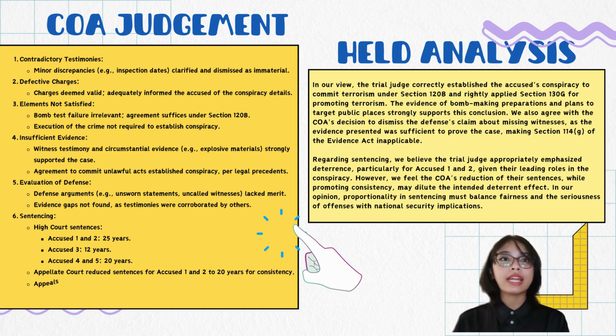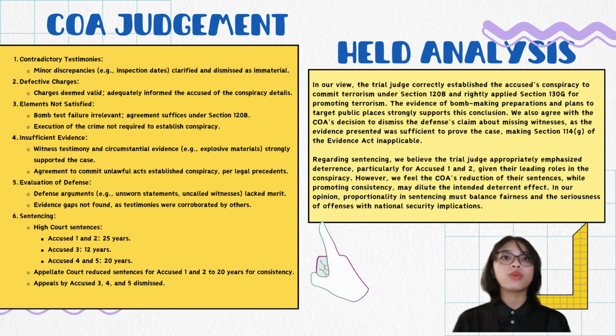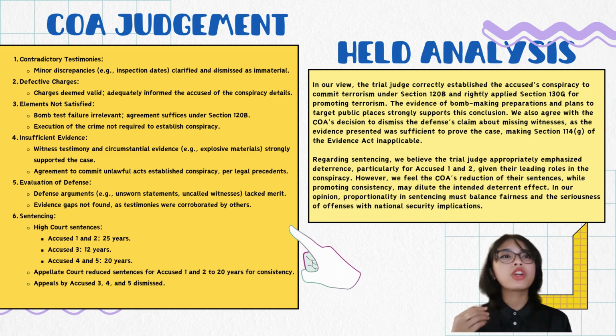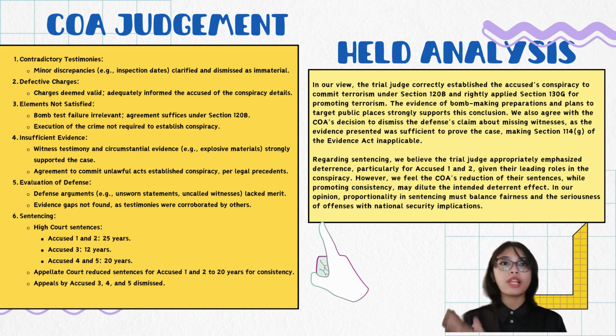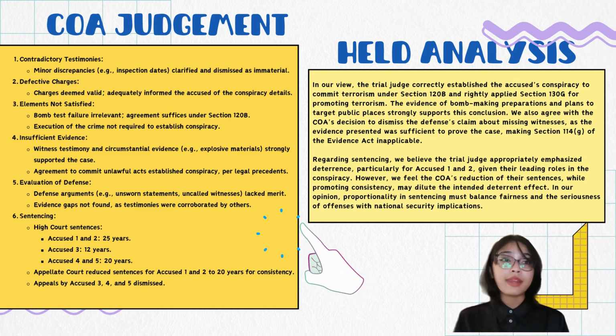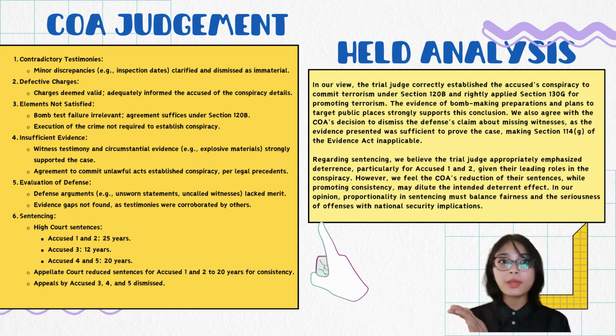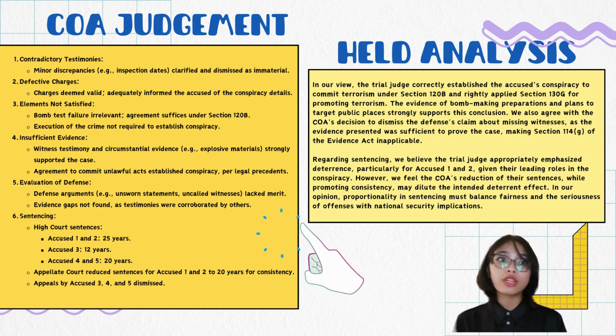On sentencing, the trial judge rightly prioritized deterrence, particularly for the first and second accused, given their leadership role in the conspiracy. However, we feel the Court of Appeal's reduction of the sentences, while ensuring consistency, risks undermining the intended deterrent effect. Sentencing must balance fairness, the seriousness of the offence, and also the implications for national security.